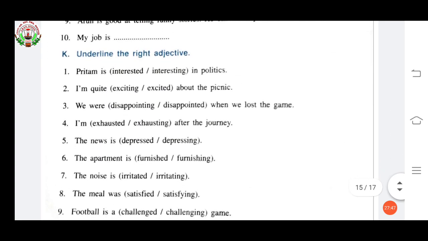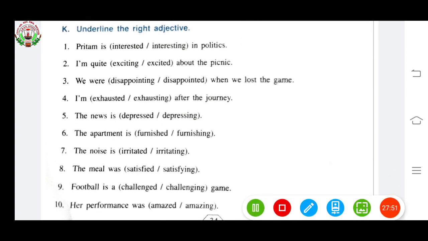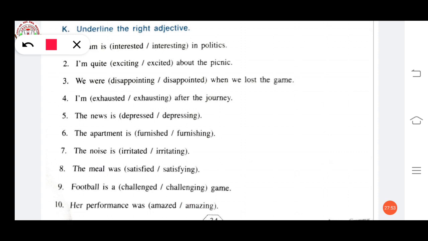Now see the K exercise. Underline the right adjectives. Preetham is interested in politics. I am quite excited about the picnic. We were disappointed when we lost the game. I am exhausted after the journey.